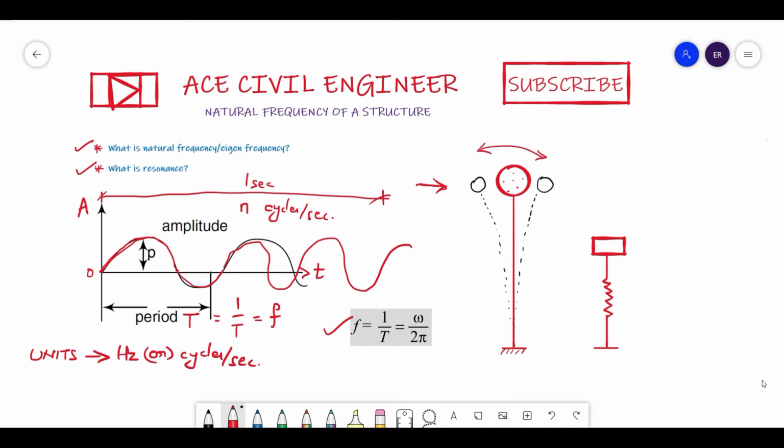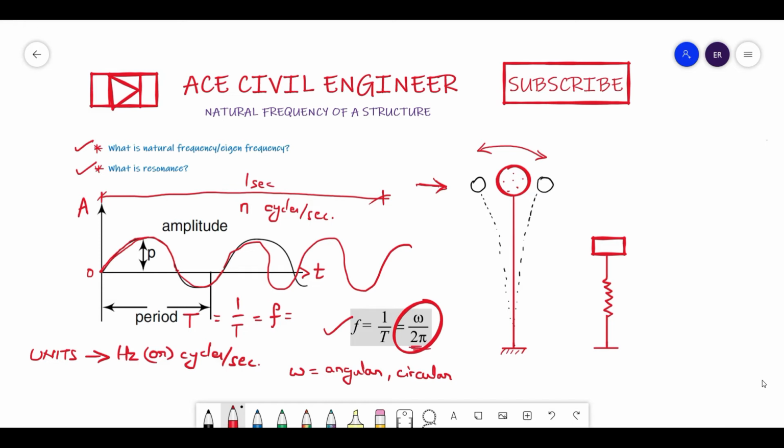Here you also need to notice that time period is nothing but 2 pi by omega. So inverse of time period means it will become omega by 2 pi. You may ask me, sir, what is this omega? Omega is also a frequency only, friends, which is also called the angular natural frequency. It is basically measured in angular or circular terms. It is circular natural frequency. That's why this 2 pi is mentioned here.